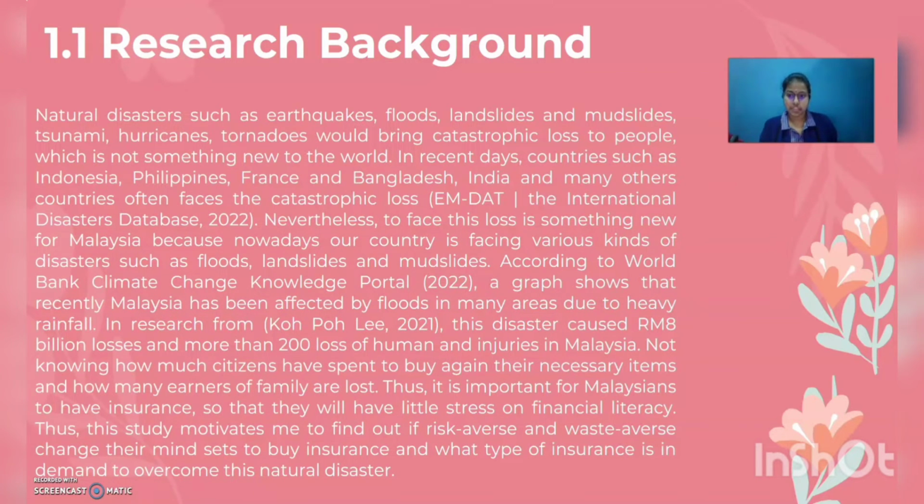According to the World Bank Climate Change Knowledge Portal, a graph shows that recently Malaysia has been affected by floods in many areas due to heavy rainfall. In research from 2021, this disaster caused RM 8 billion in losses and more than 200 human deaths and injuries in Malaysia. Not knowing how much citizens have spent to buy their necessities again and how many earners of the family are lost, which means the head or the working person of the family. Thus, it is important for Malaysians to have insurance so that they will have less financial stress.